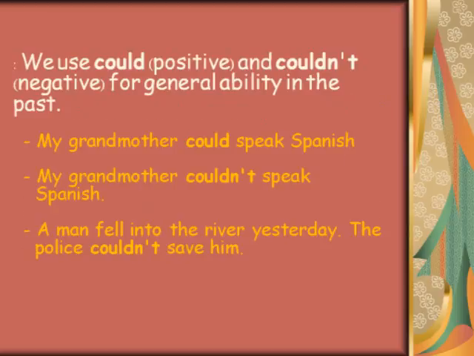We use could, positive, and could not, negative, for general ability in the past. For example, my grandmother could speak Spanish. My grandmother couldn't speak Spanish. A man fell into the river yesterday. The police couldn't save him.